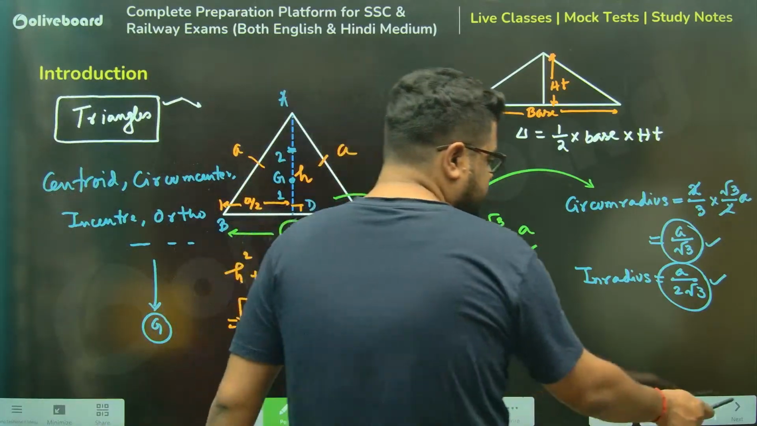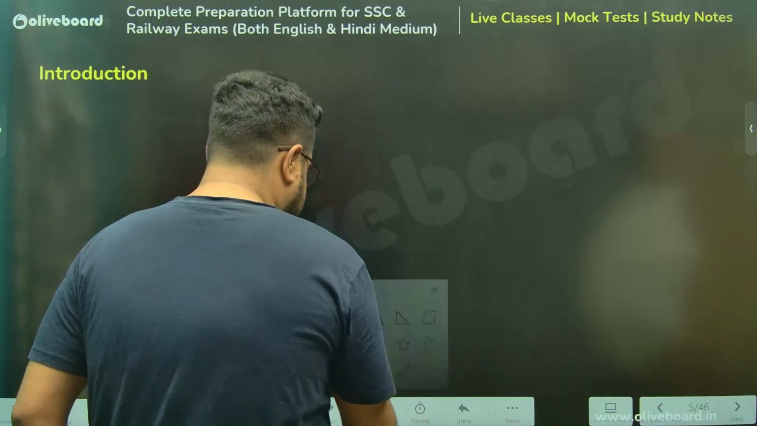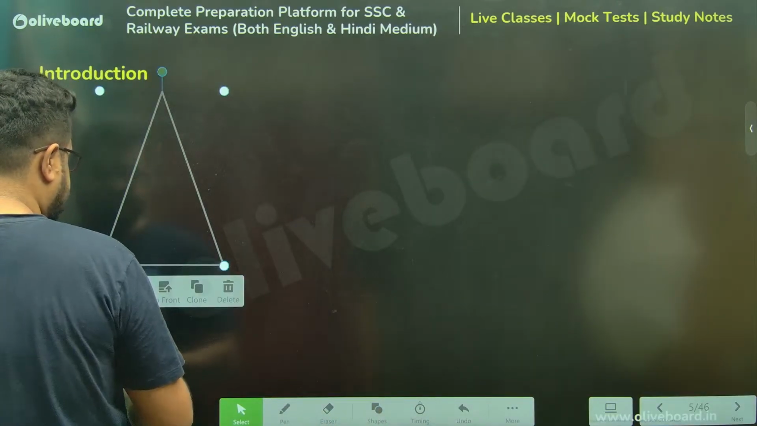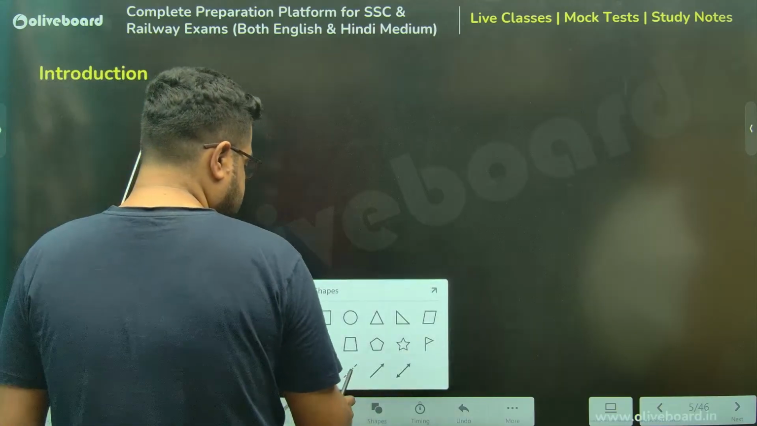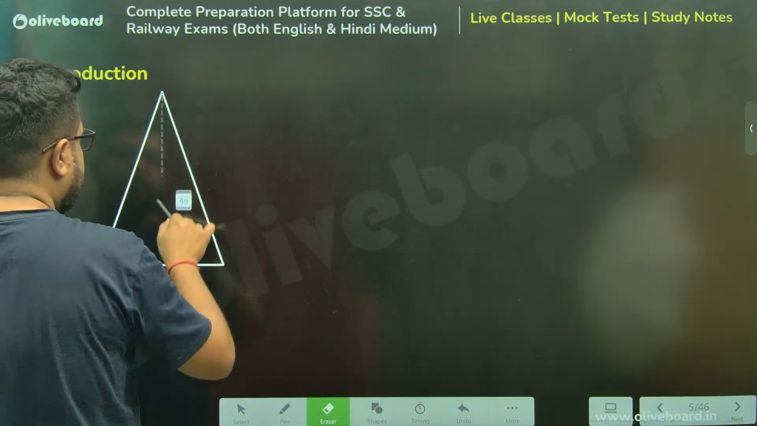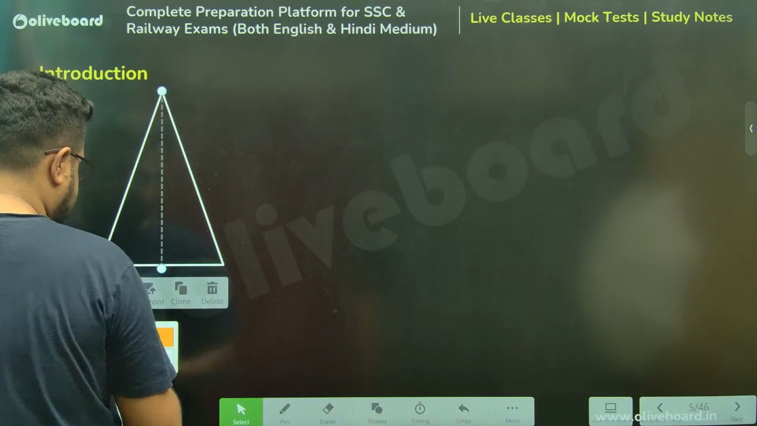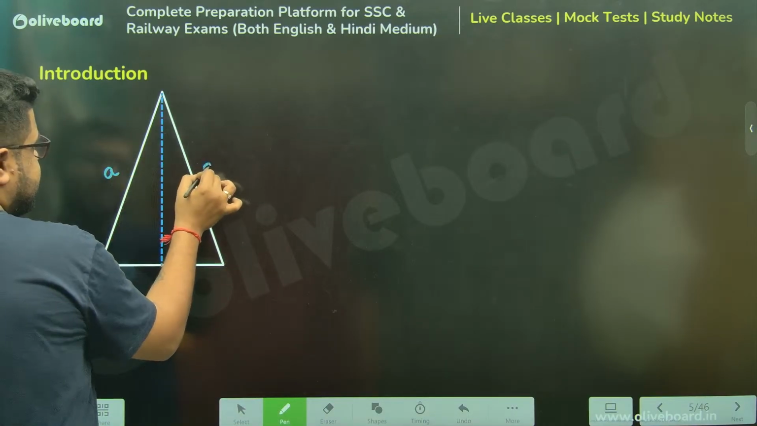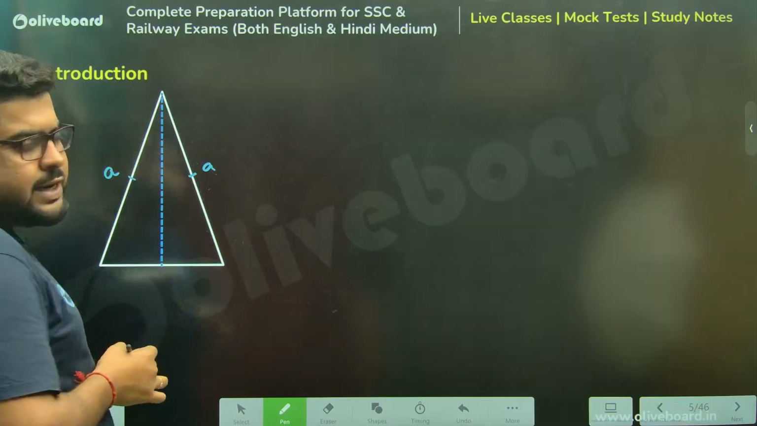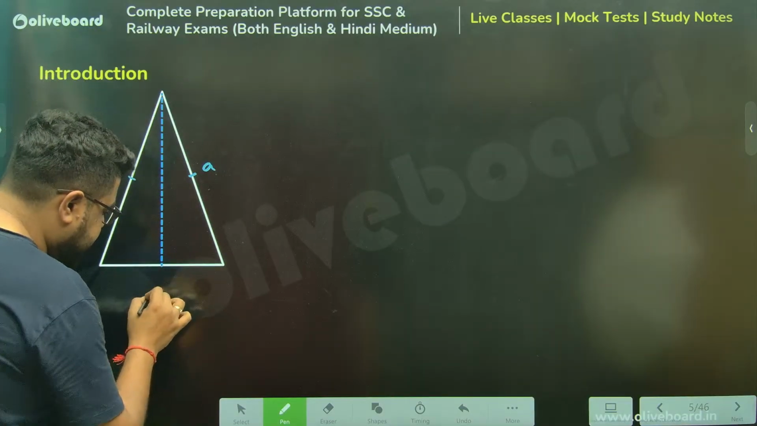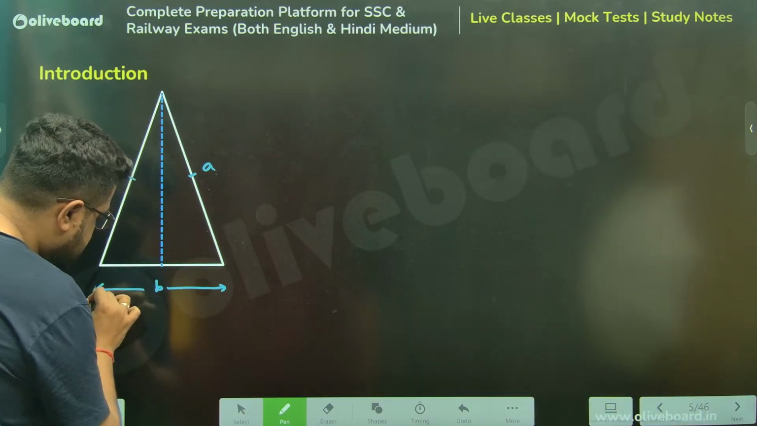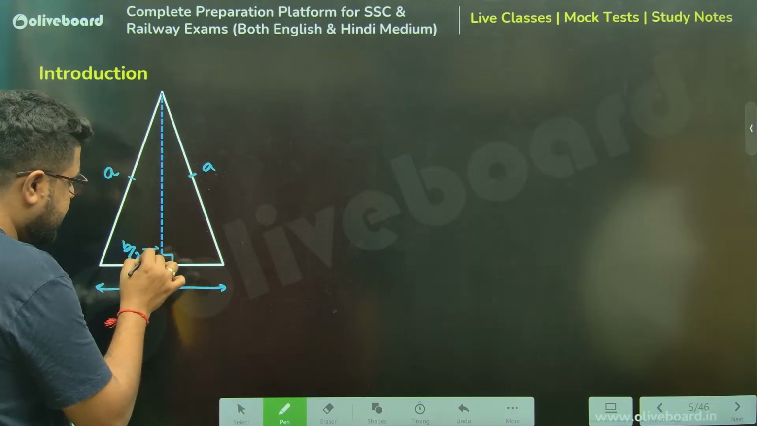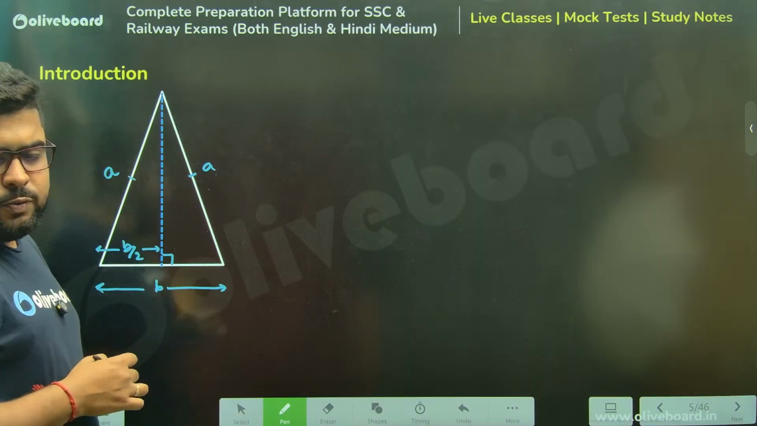Now, coming to your isosceles triangle, such as this one. If I draw the height like this, I'm saying this is A, this is A. These two sides are equal. Isosceles meaning two sides are equal. And the base is B. Again, if I drop a perpendicular, this will bisect the base. So this is B by 2.